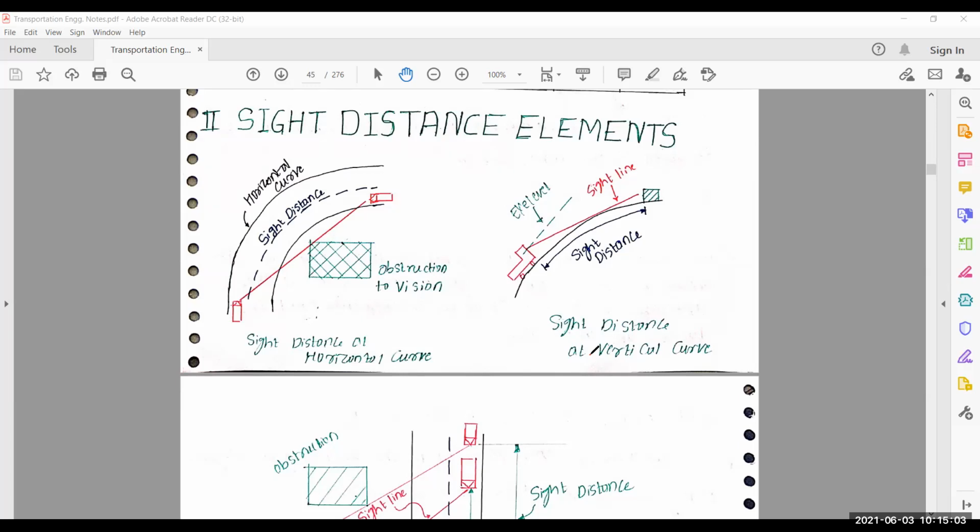Next one, cross slope or camber. I also discussed camber. What are the different types of camber? How we represent our cambers? On which factors does camber or cross slope depend? Next, I discussed the width of pavement or carriageway. What is the width of pavement?